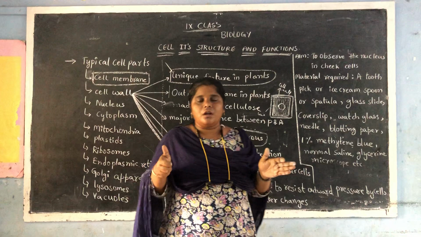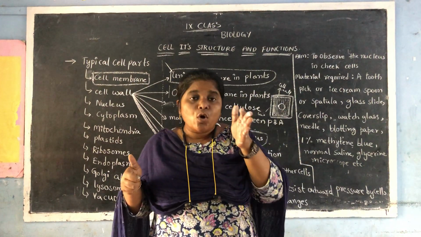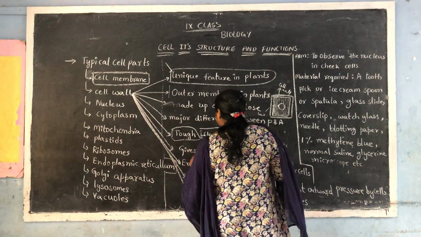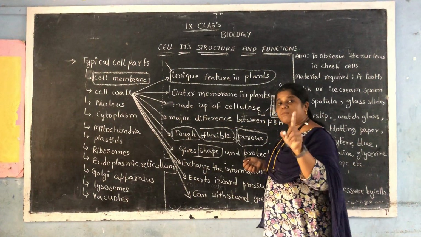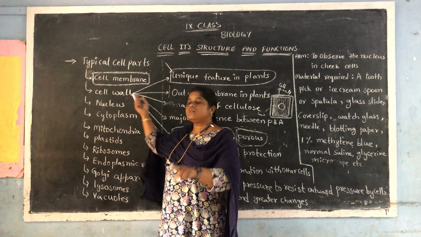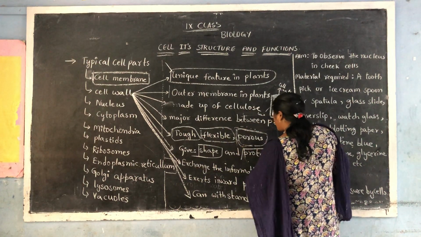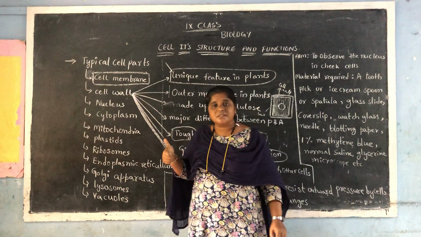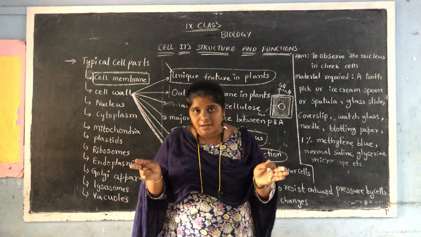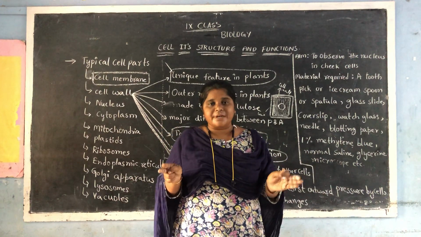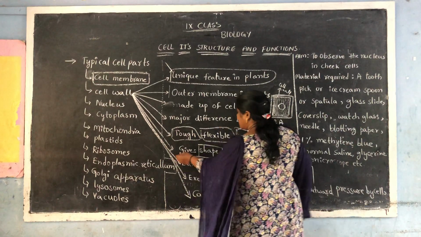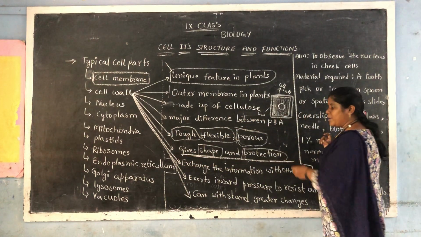Purpose of the cell wall. Why is there an extra layer over the plant cell? It gives shape to the plant cell. The shape of the plant cell will be determined by the cell wall. And also the size of the cell and the protection of the cell will be determined by this cell wall. So the whole plant cell is being protected by the cell wall. Okay. Now, what is the main function? It gives shape and protection.